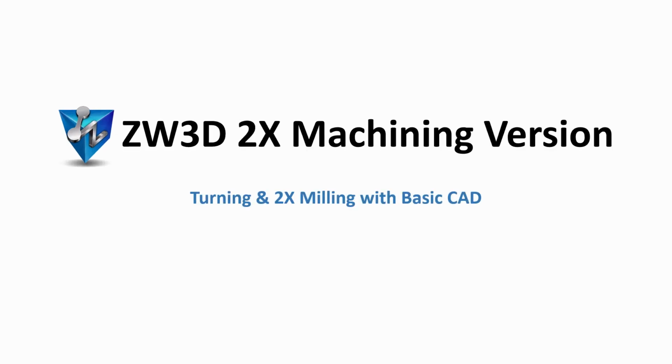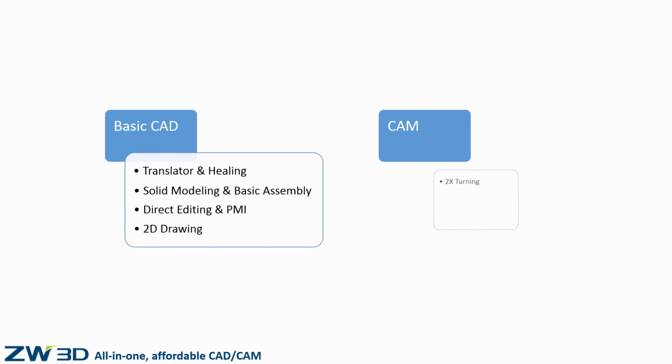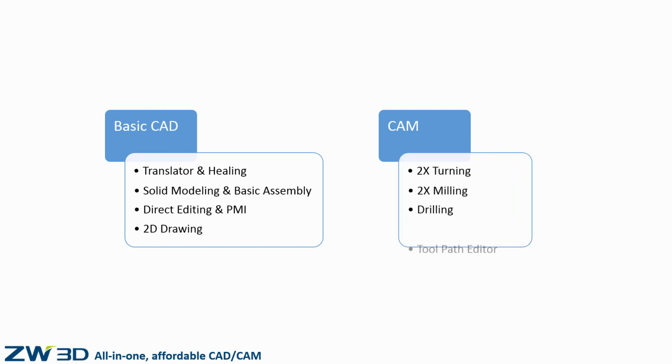ZW3D 2X milling version. Turning and 2X milling with basic CAD. ZW3D 2X machining version provides basic CAD functions and 2X machining functions, including 2X turning, 2X milling, drilling, etc. With 2X turning, 2X milling, drilling functions, ZW3D delivers easy and efficient 2X manufacturing.